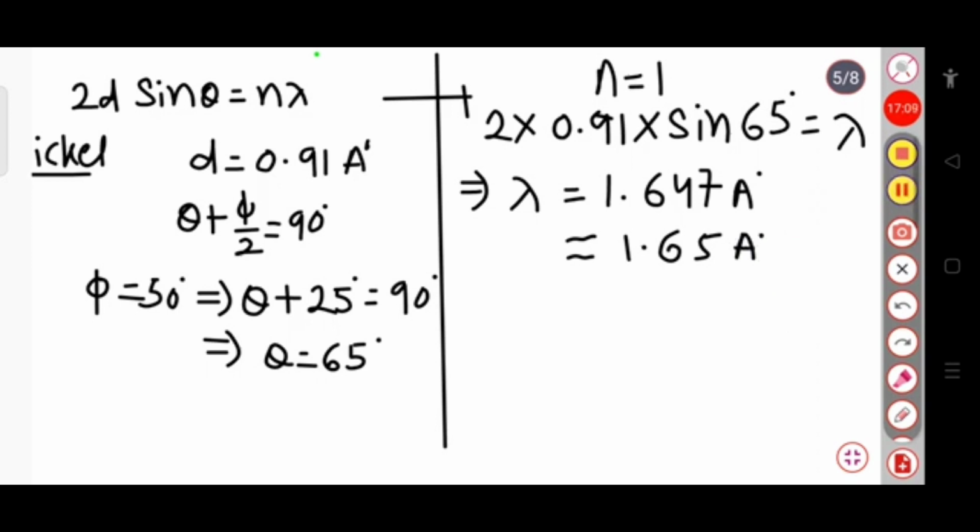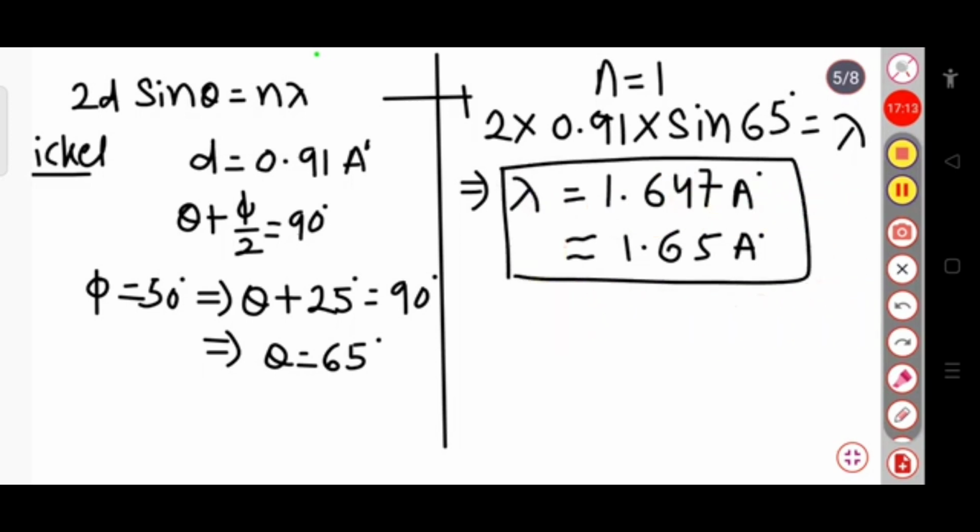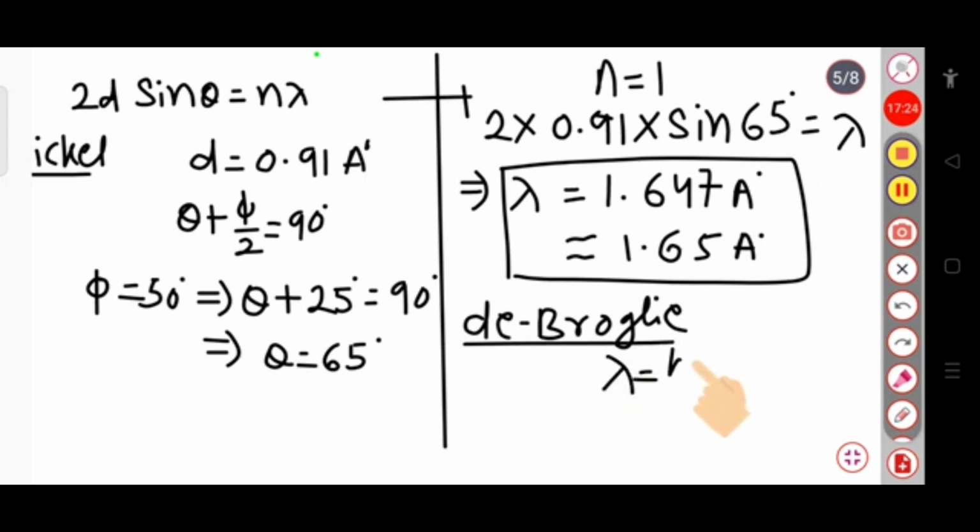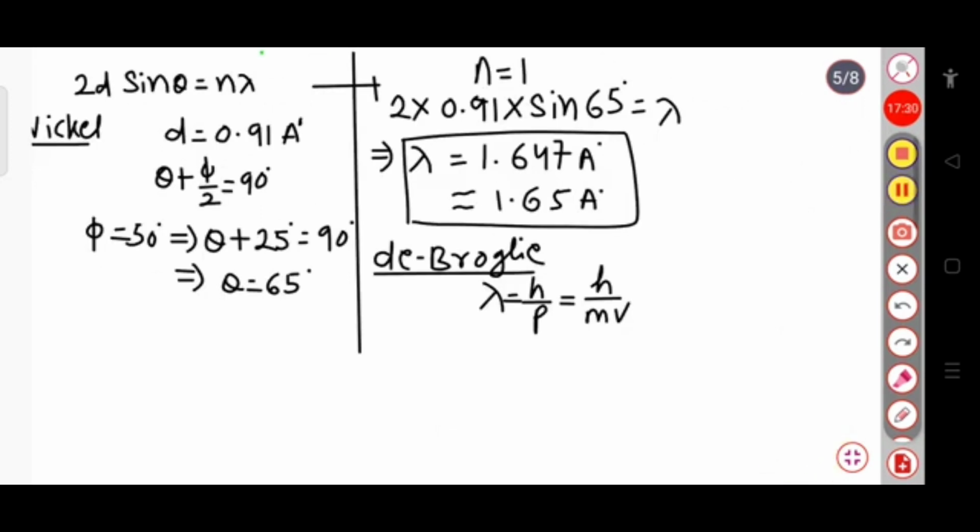Okay, this is for the nickel crystal, we have calculated this much. Now let us calculate the de Broglie wavelength. For the de Broglie wavelength, lambda equal to h by p, which is equal to h by mv.